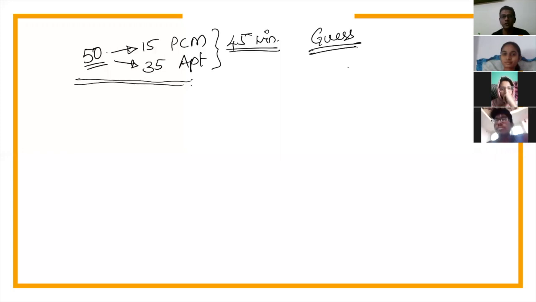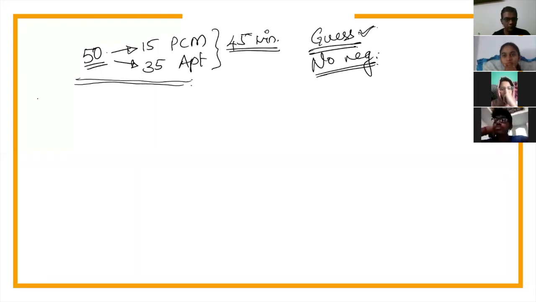But you cannot do this if you have a negative marking. Luckily for your NATA exam, you do not have a negative marking, right? So you can always do a guesswork. But the point is, how do I do a guesswork? When do I do a guesswork? And on what do I do a guesswork?